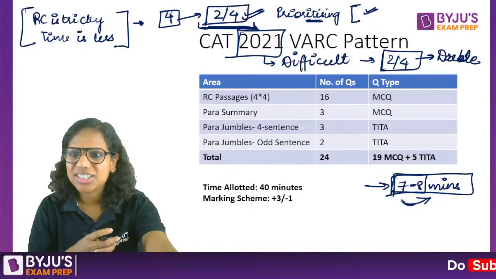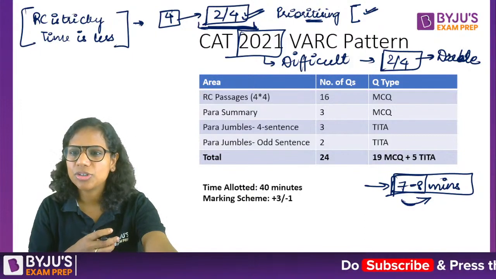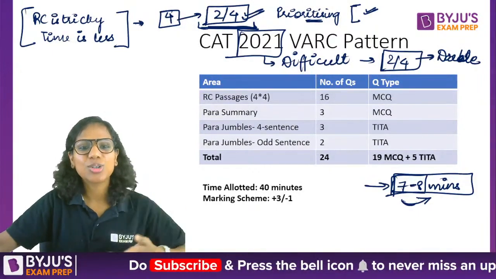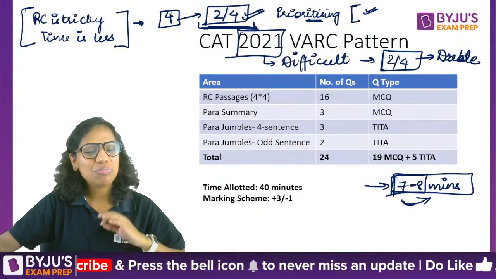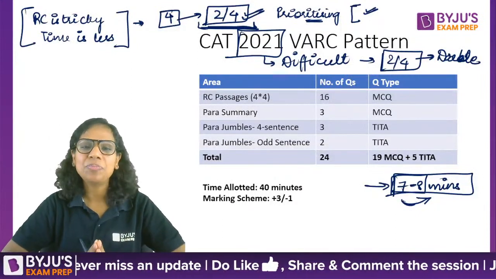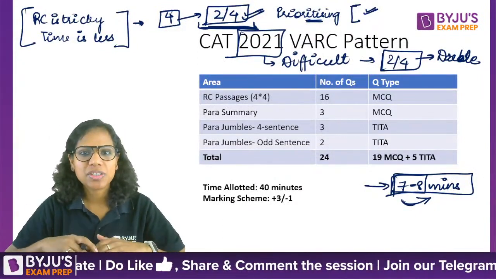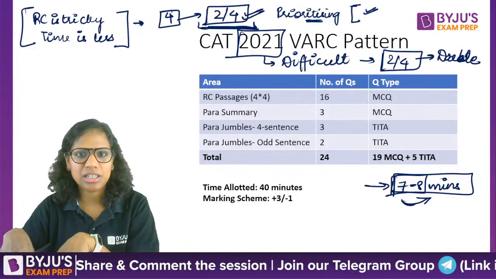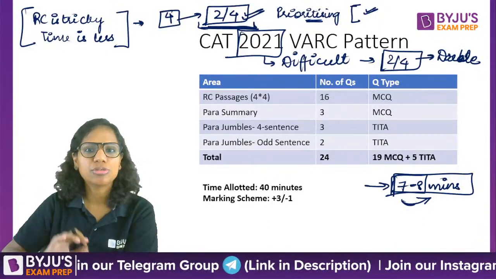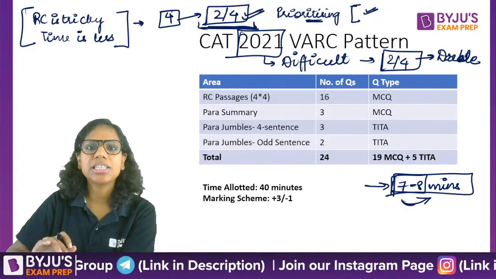All right. RCs and mocks are a bit on the tougher side. Yes, yes. It's not your feeling, it's the truth, Divya. Okay. We make the mocks to be tougher than the actual exam. So that if you get an 85 percentile in the mock, that means a 90 percentile in the actual exam. So you can actually increase your score by 5 percentile when it comes to the actual CAT exam. That is always the effort.